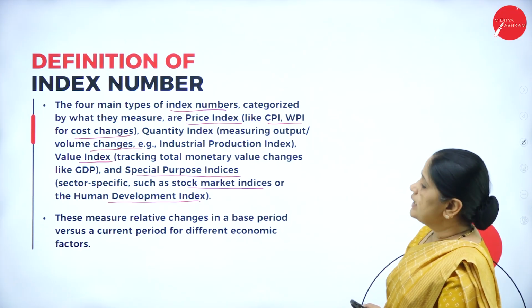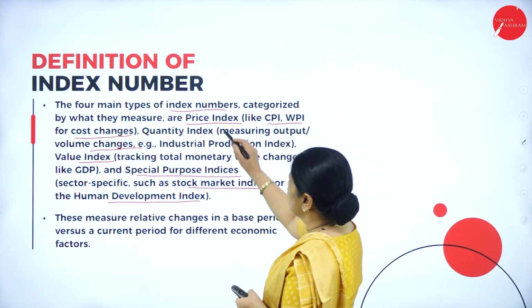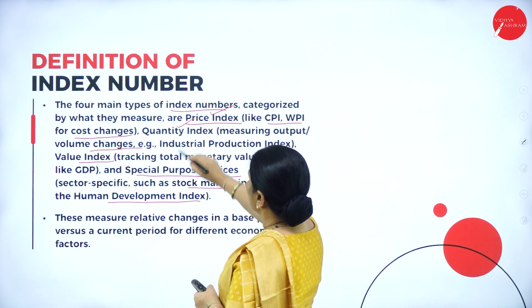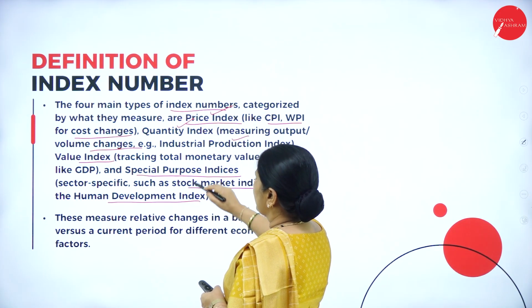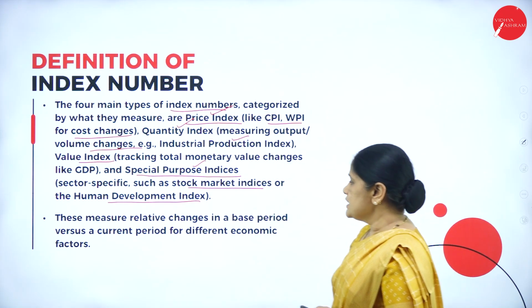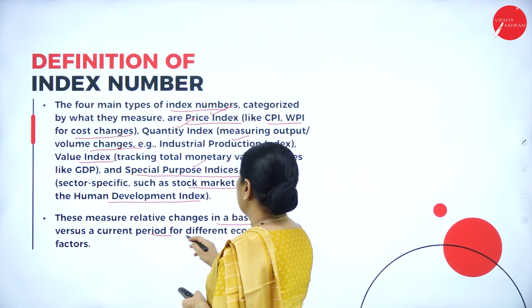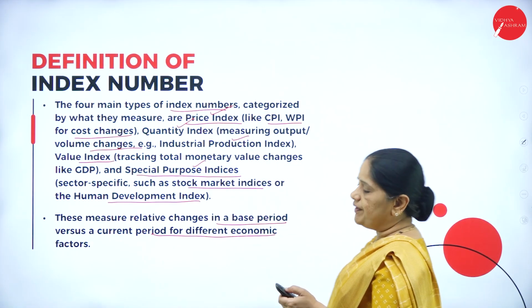So we have different types of indices. These measure relative changes in a base period versus a current period for different economic factors.